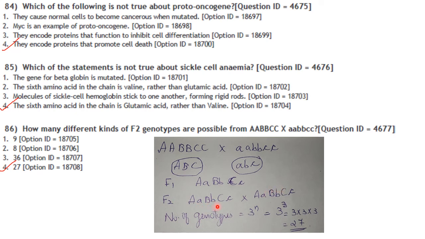So you will get a trihybrid cross. So the number of genotypes will be 3 raised to n. So 3 raised to 3, where n is the number of heterozygotes. Here 1, 2 and 3 are the heterozygotes present. So 3 raised to 3, that will be 27. So the answer here is option 4.